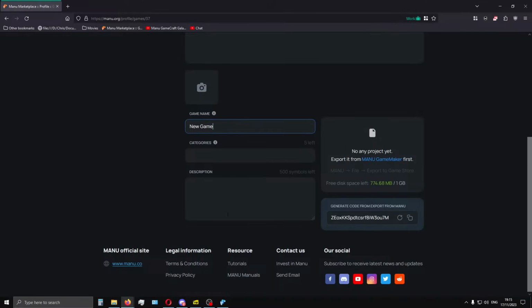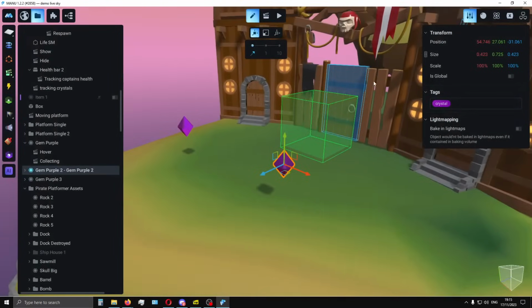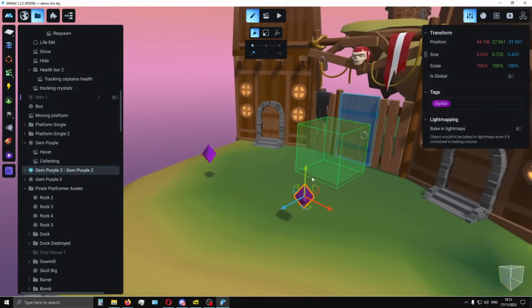Just give a name for our game, click on copy the code, and paste it here and export. I'm not doing it because it will destroy the quality of the stream, because we are going to upload. I don't know, any other questions?